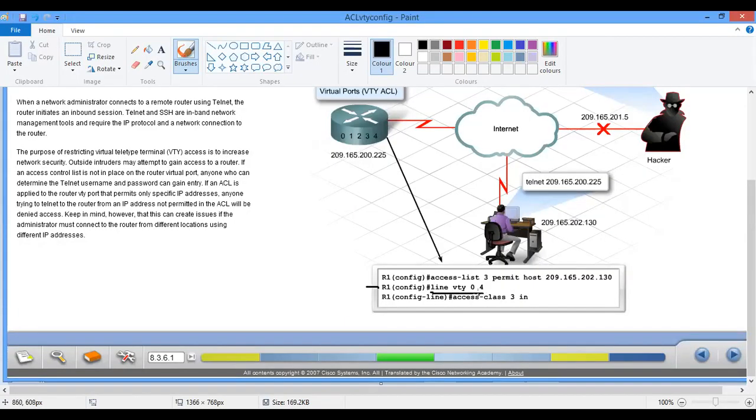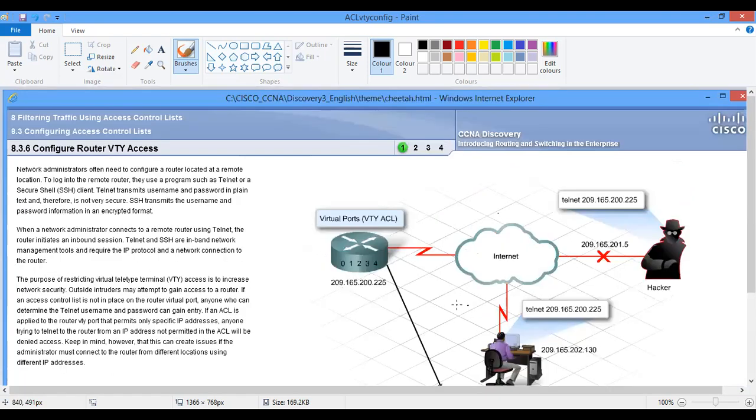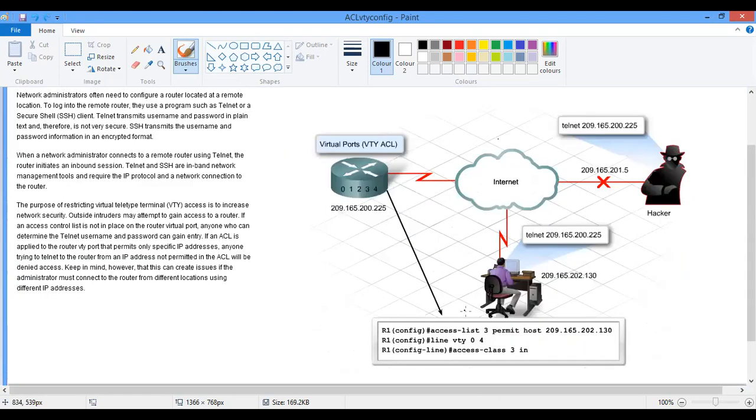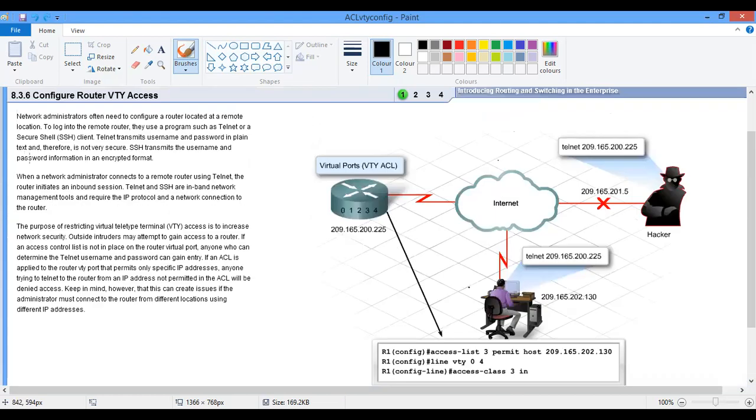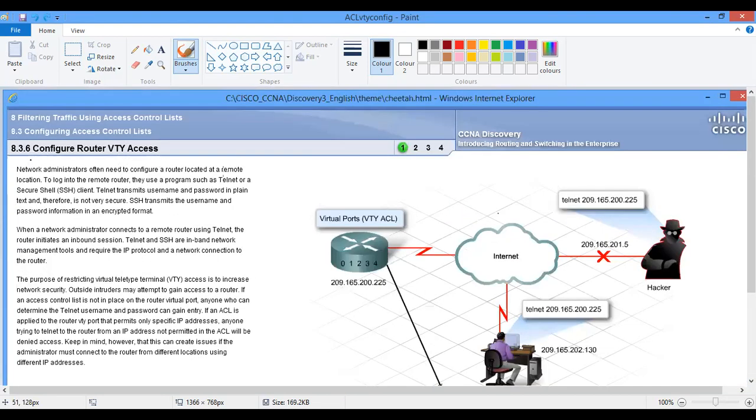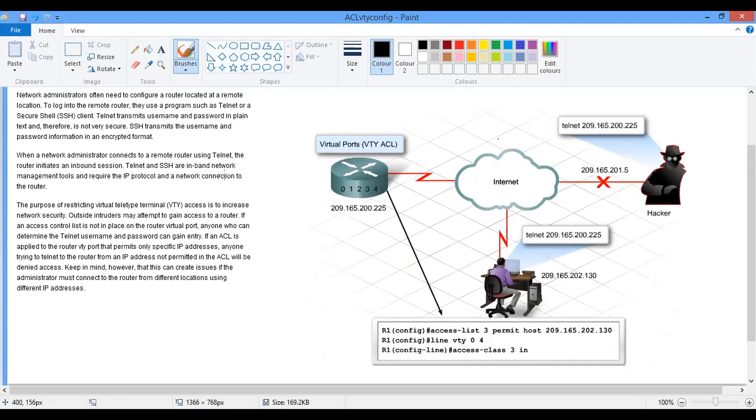This one is old configuration, old routers, but it runs from 0 to 15. Now, for me to put more security on my VTY, this is actually to put more security on virtual terminal connection access.